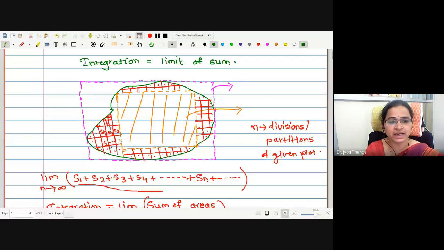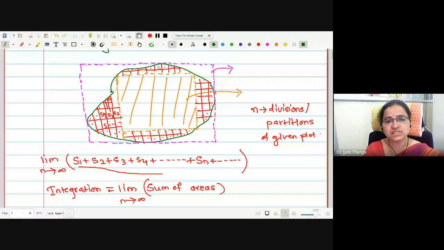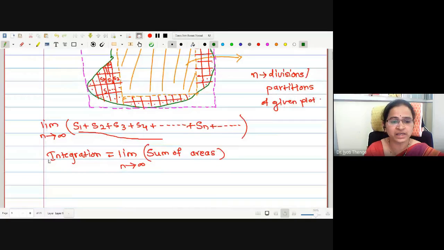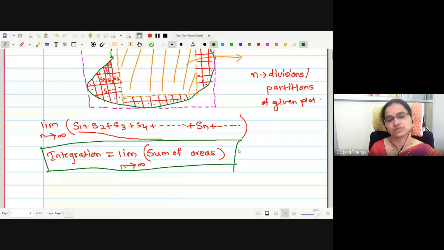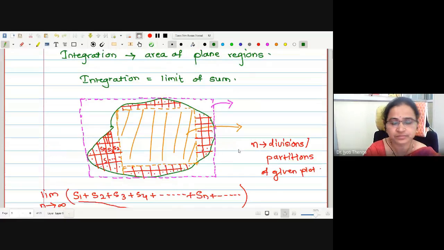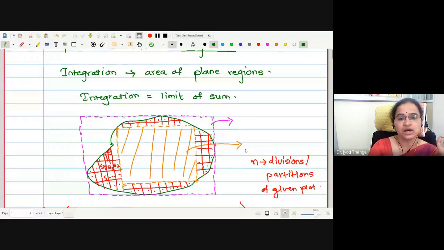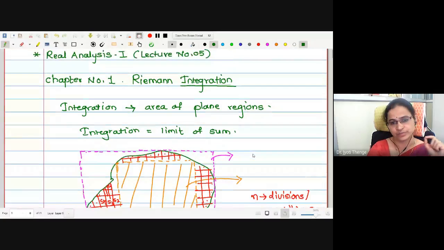We have integrated the areas of these 5 smaller partitions of this plot, and that's why integration was defined to be the limit of the sum of the smaller partitions. Correct now? And that's why a new concept was defined as integration.